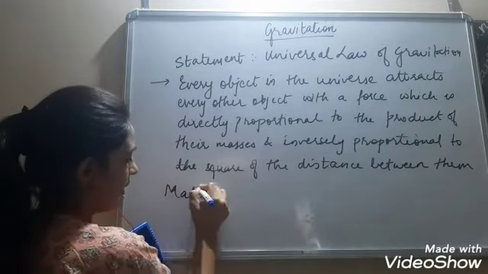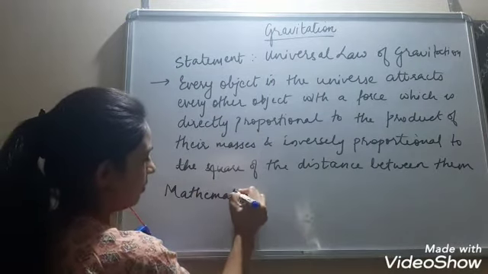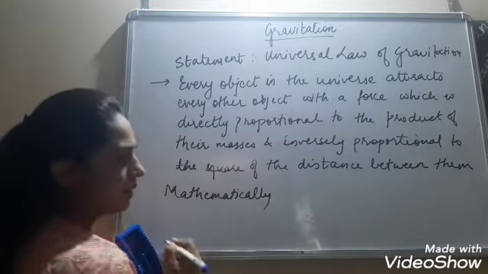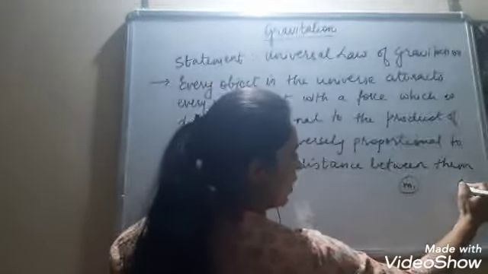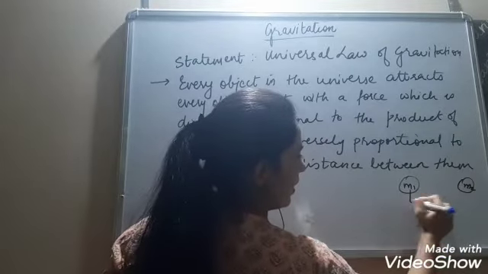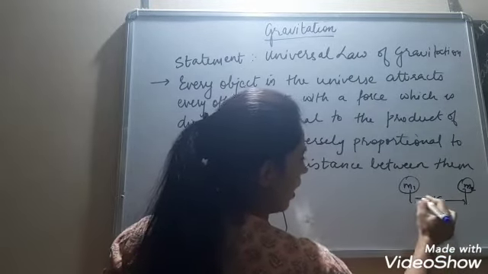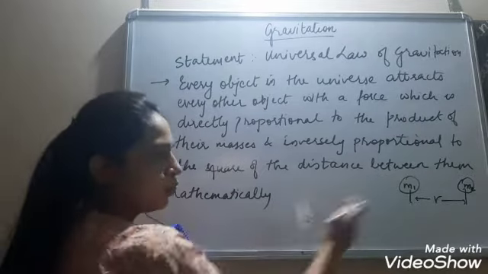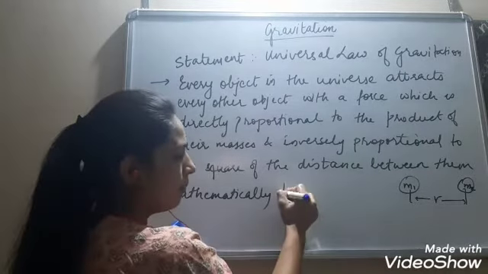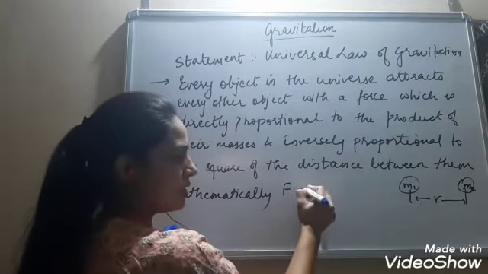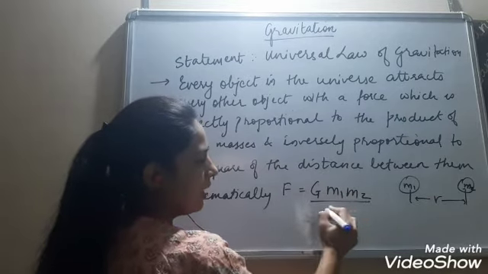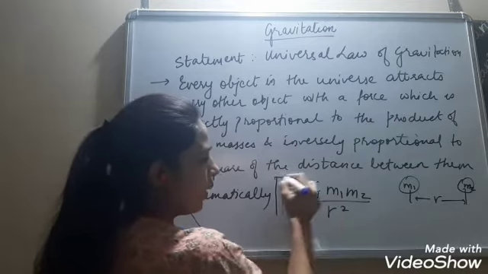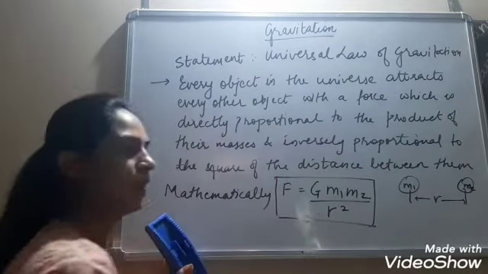Mathematically, it can be written as: if there are two objects m1, m2 separated by a distance of r, then both of them attract each other by a force which is directly proportional to the product of their masses, inversely proportional to the square of the distance between them.